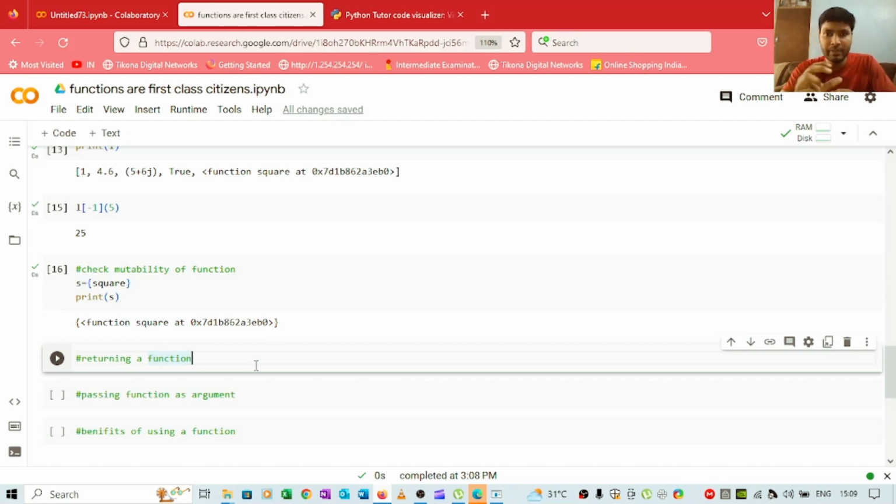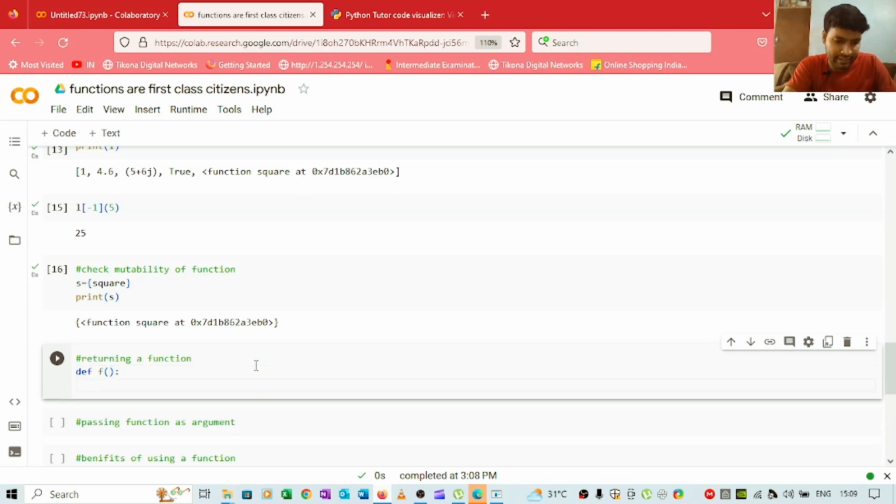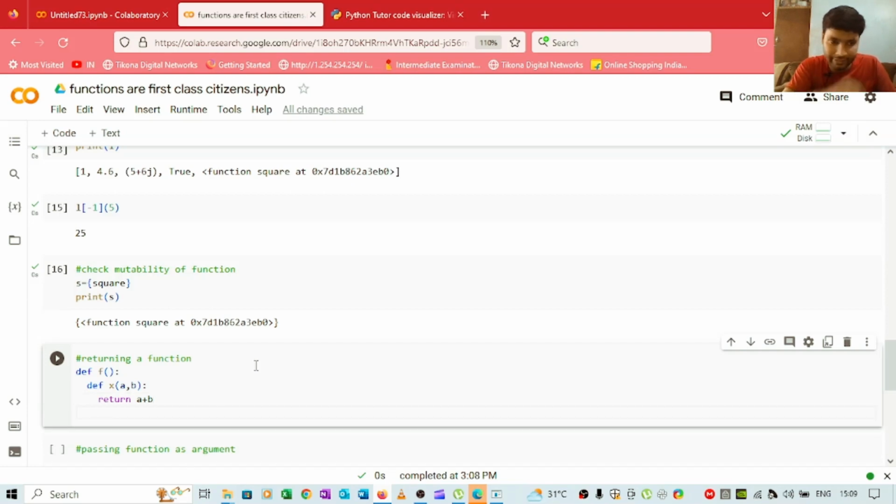And now we will see one small code snippet, returning a function. We will be using a function, and that function will be returned from another function. I will create one function, and I will show this piece of code on Python Tutor as well. So I will create a function with def, let's say by the name of f, and we have one more function here. Let's say we have function x, and this x has 2 parameters, a comma b, and this x returns a plus b, and the function f returns it.